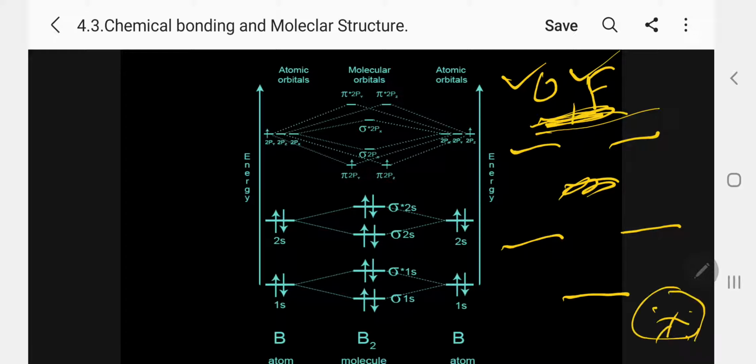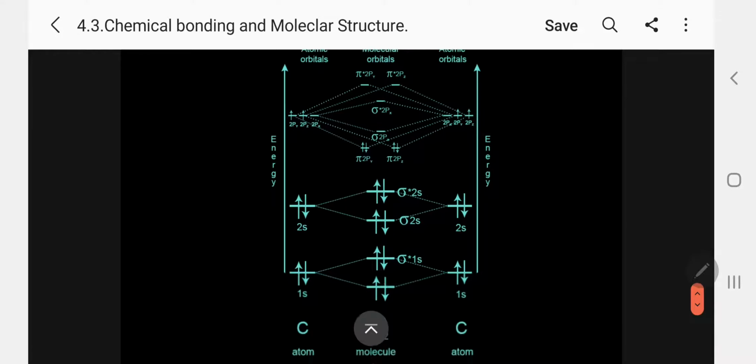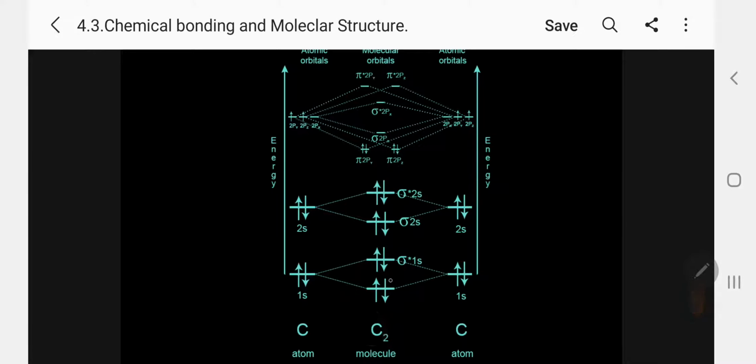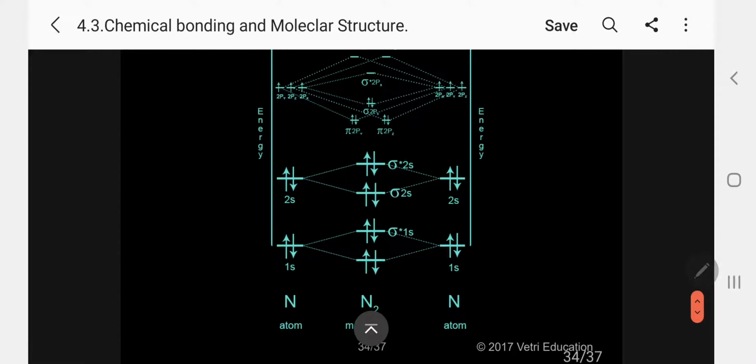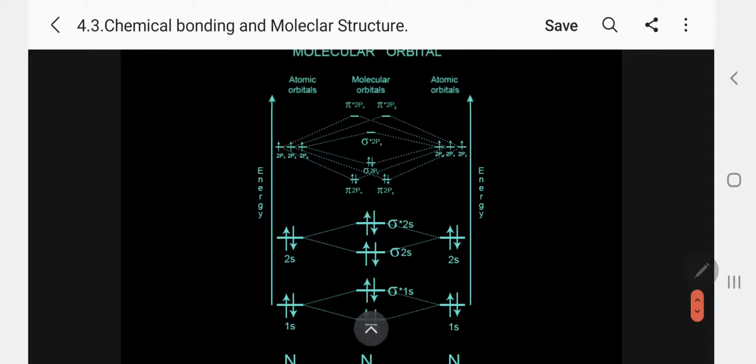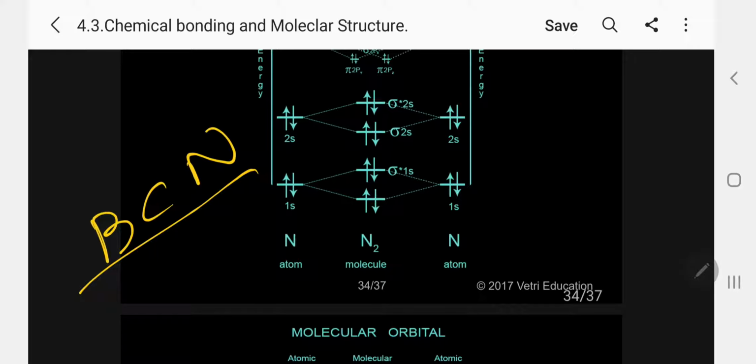Please follow. In the case of boron and nitrogen, in Tamil word there is 'ak'. That means pi below, sigma above. The reverse in the case of oxygen and halogen atoms. So let me go for the next case, the carbon. That is boron and carbon, again identical. Boron, carbon and nitrogen follow the same method, that is pi orbital below, sigma above.